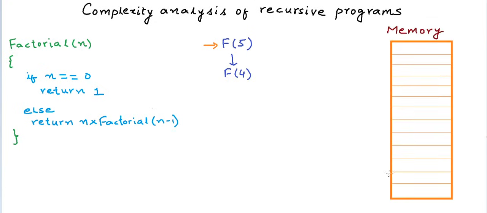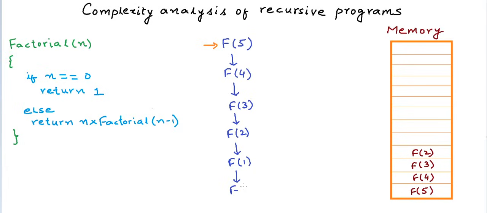Let's say this is the computer's memory on the right, and these partitions are some unit in which the memory is divided. So the computer saves the state of f5 in the memory and goes ahead to calculate f4. Now f4 again makes a call to f3, so f4 is saved in the memory. f3 makes a call to f2, f2 makes a call to f1. So all these states of the functions are getting stacked in the memory, and this goes on until we make a call to f0, and f0 does not make any further